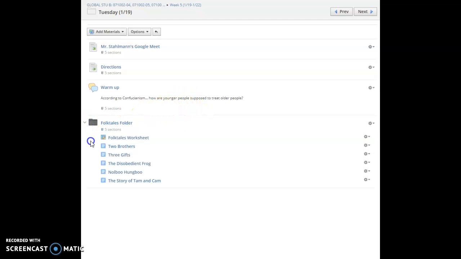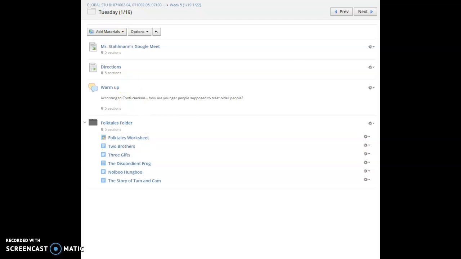And then you open up this folder and you have your folktales worksheet, and you are completing this by reading at least 2 of these. You do not have to read all 5. It does not matter which ones you read. Pick at least 2 of them. So you have The Two Brothers, The Three Gifts, my favorite The Disobedient Frog, Nolu and Hongbu, and the story of Tam and Cam. So some quick things to point out.